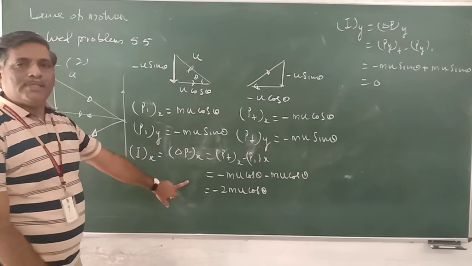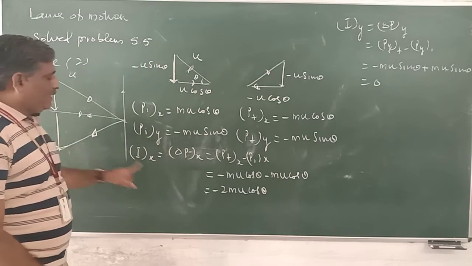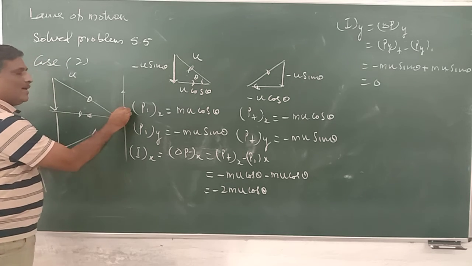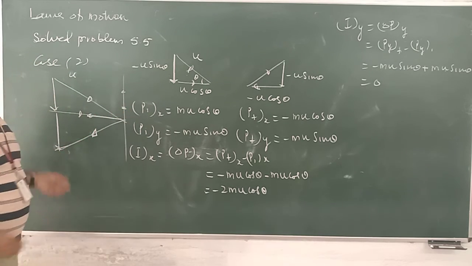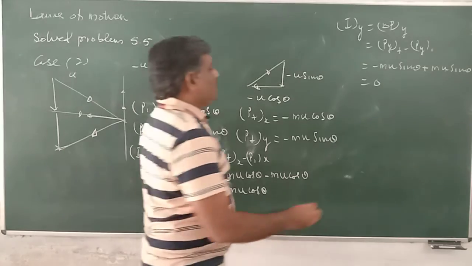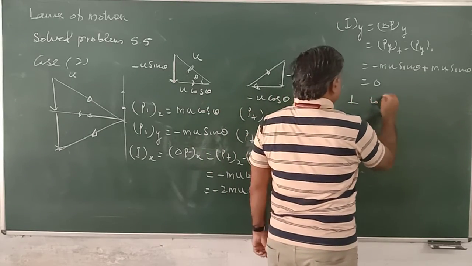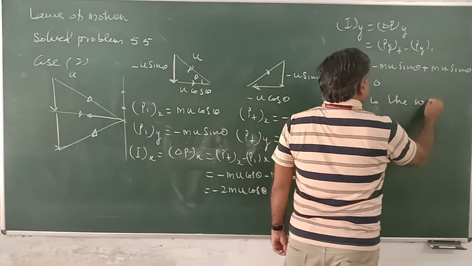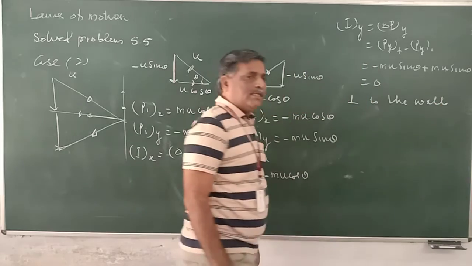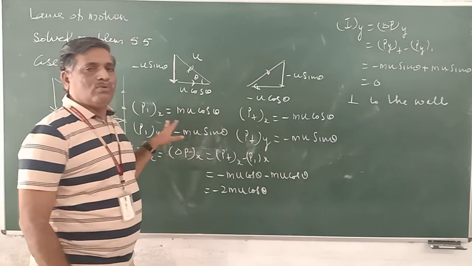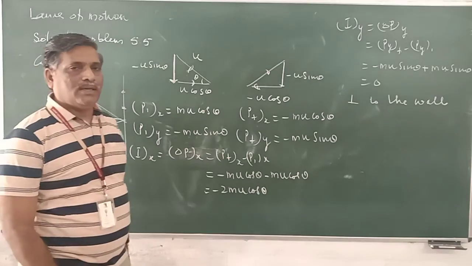So the total impulse in this case: there is no impulse along the y direction. Impulse is only along the x direction. It means it is perpendicular to the wall. Again, the change in momentum is perpendicular to the wall, or normal to the wall.